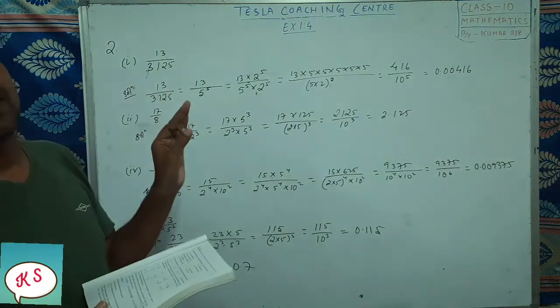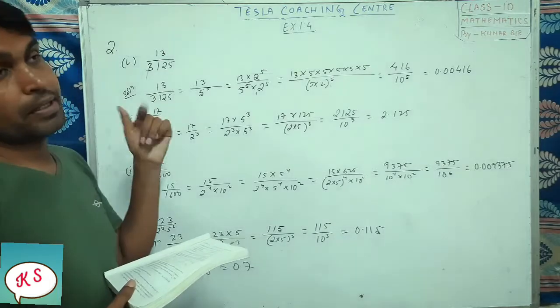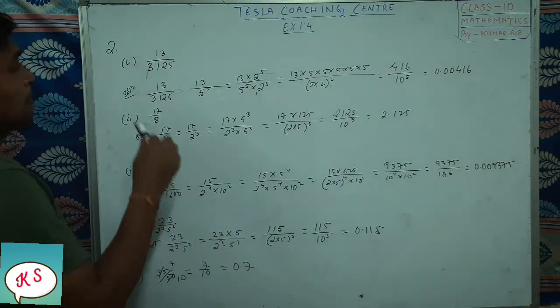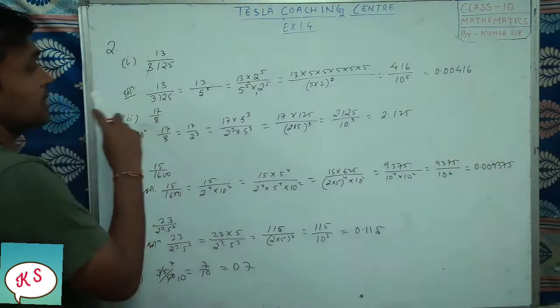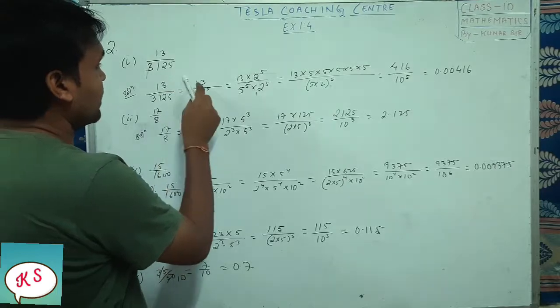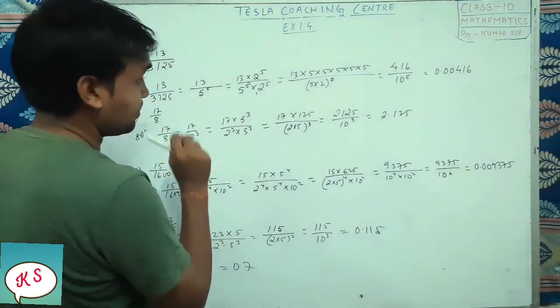We are only considering those which are terminating in question number 1. To them only we are going to find the terminating decimal expansion without dividing. So here the first one was terminating in question number 1. 13 by 3125. This one I can write as 13 by, and if you factorize the denominator you will get 5 to the power 5.